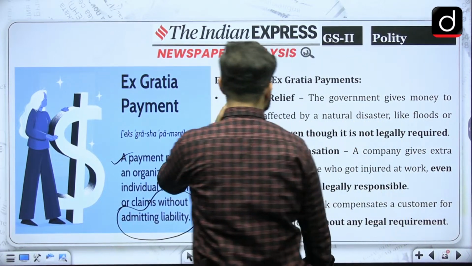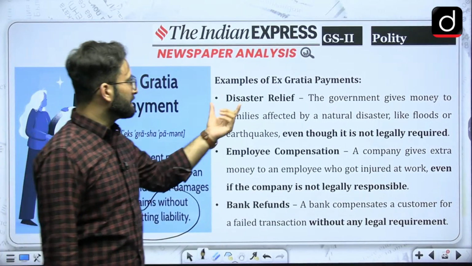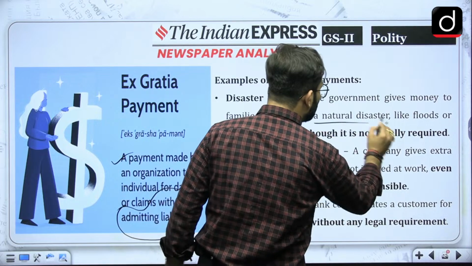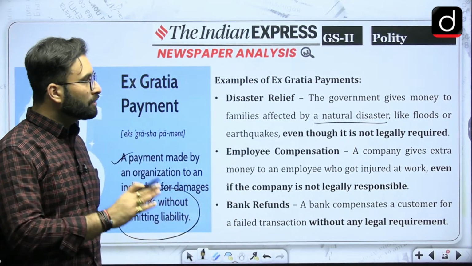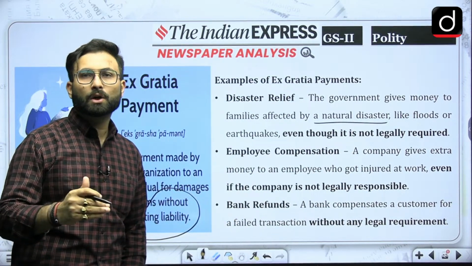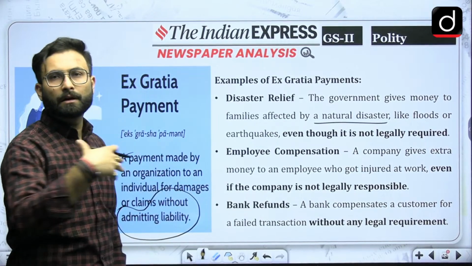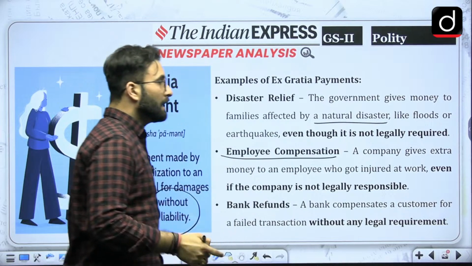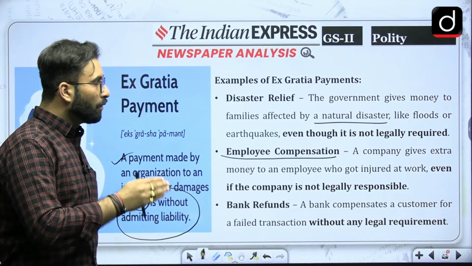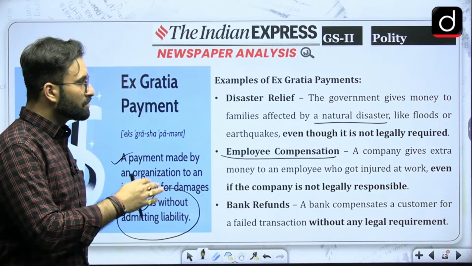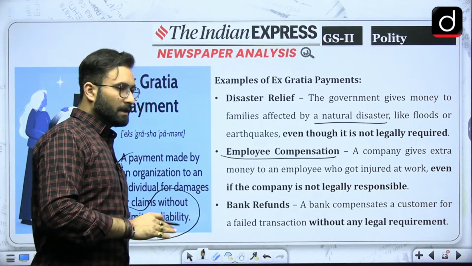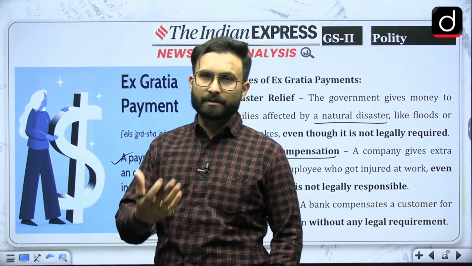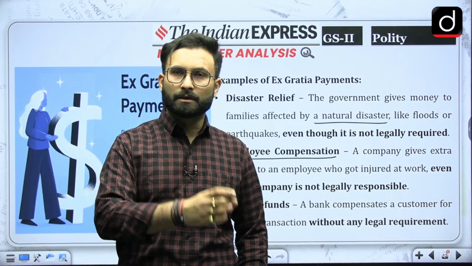Coming to the examples, let's say disaster relief. Government gives money to victims who are affected by natural disasters like floods. Even though it is not legally required and the government is not required to do so, they give it in relief packages. Okay, so that is one thing. Employee compensation, if we talk about it: a company gives extra money to an employee who got injured at work, even if the company is not legally responsible. The company was not at fault, but out of goodwill they gave some money to that employee, so that is an ex gratia payment.